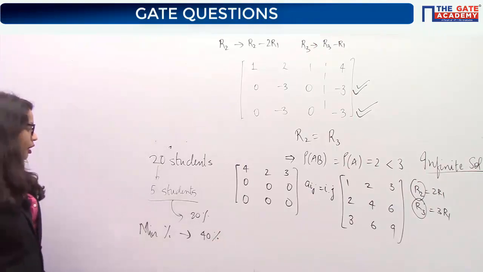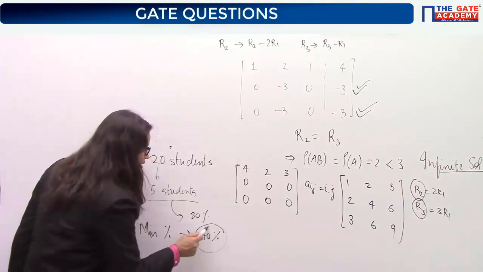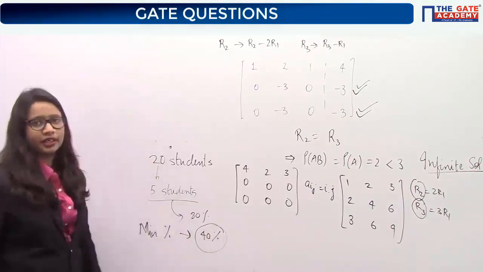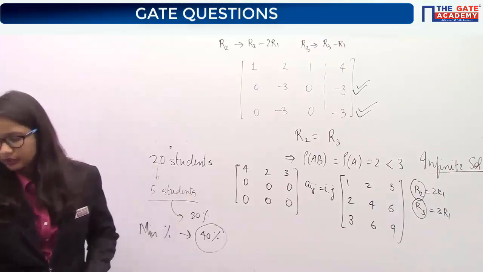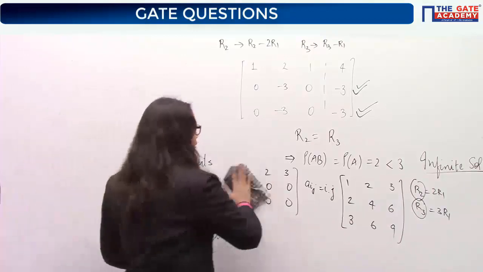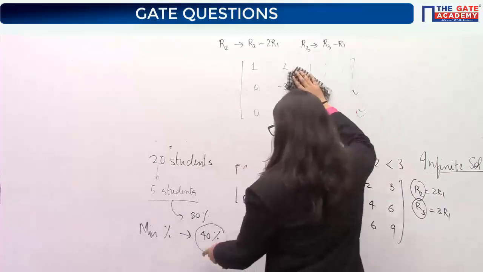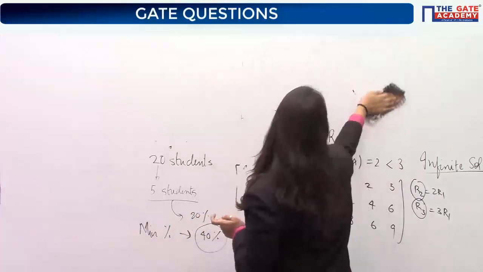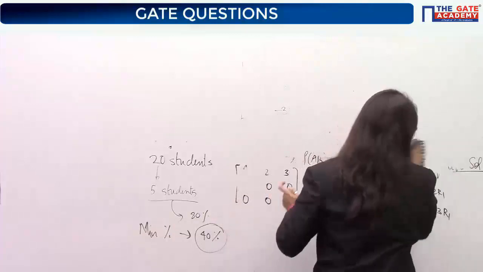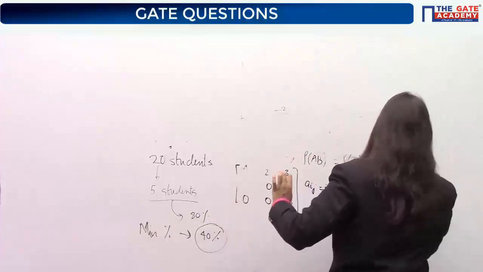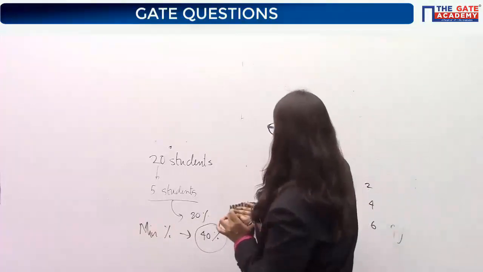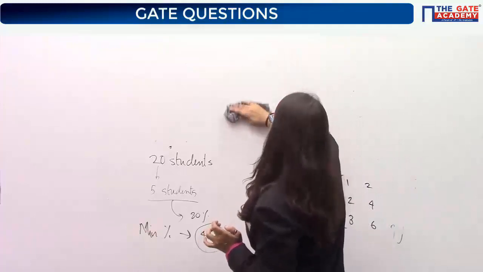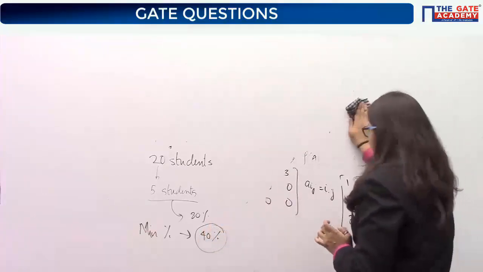Now tell me, what will be the rank of the student who got this minimum percentage, the 40%? It's just a basic aptitude question. I've said 20 students are there, among which 5 students got exactly the same marks, 80%.